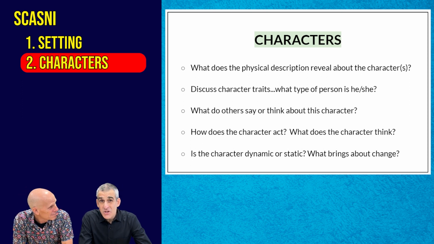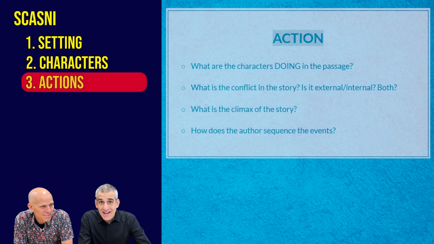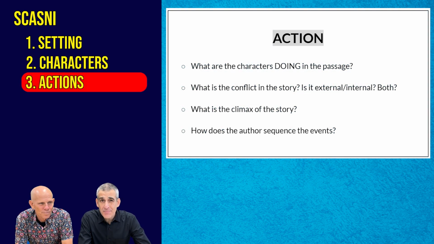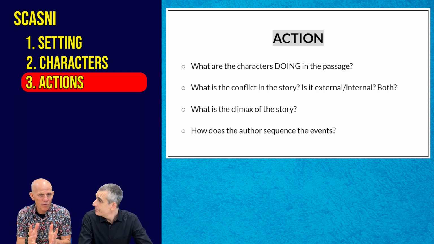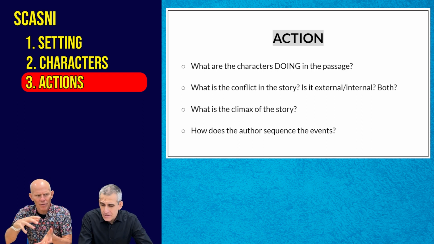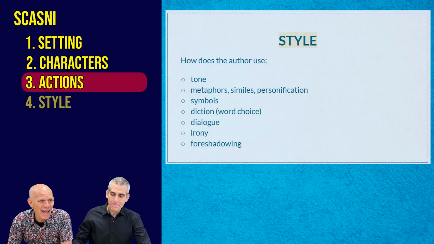Yeah, that's fantastic. Now, you mentioned action, and A for SCASNY actually is action. And we want to think about that plot line. We want to think about the conflict that starts the action. We want to think about the rising action and how the character's behaving, the falling action, and of course, the resolution. And how is the author manipulating pacing and characterization through that character's action. Yeah, and if we're looking at a passage, we're thinking about what are the characters doing in this passage? How do I talk about the action? That's important.